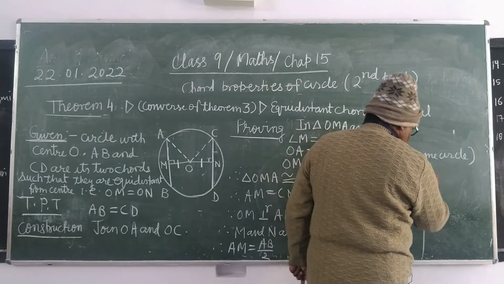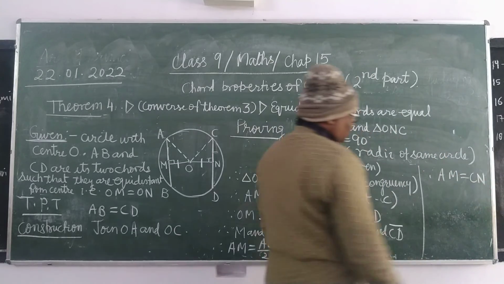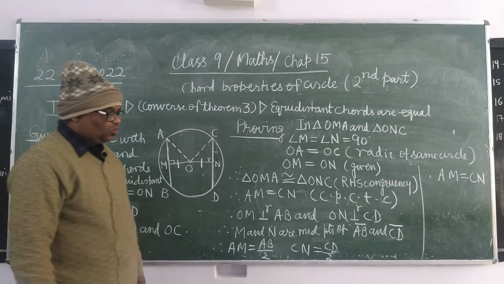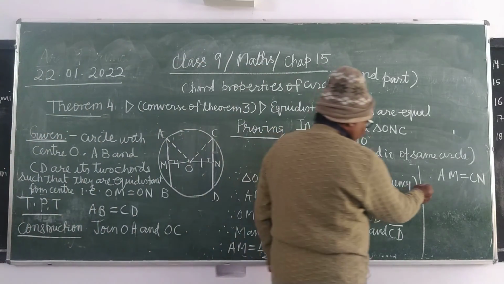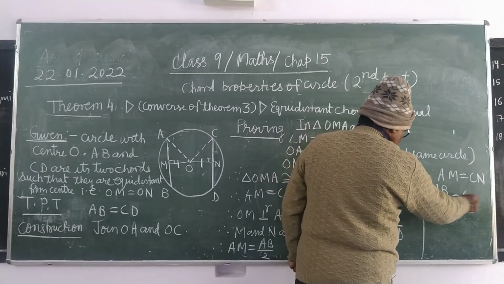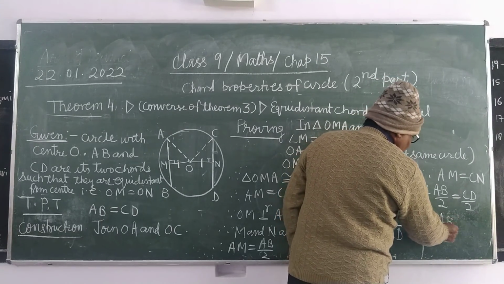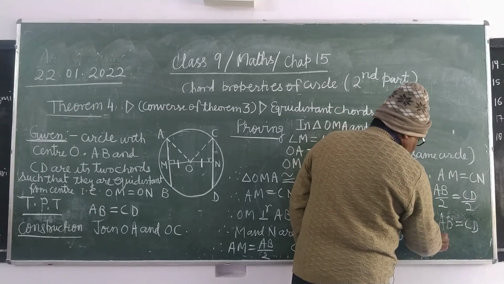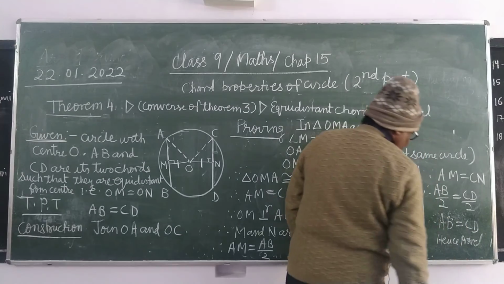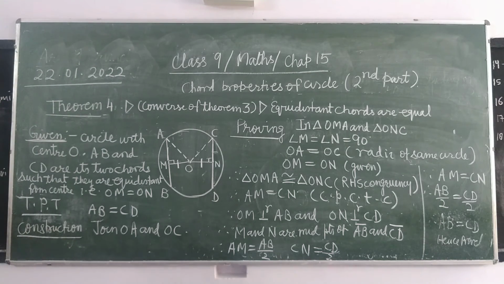Since AM equals CN, therefore, AB upon 2 equals CD upon 2. Therefore, AB equals CD. Hence proved. So, this way now these two theorems are proved.